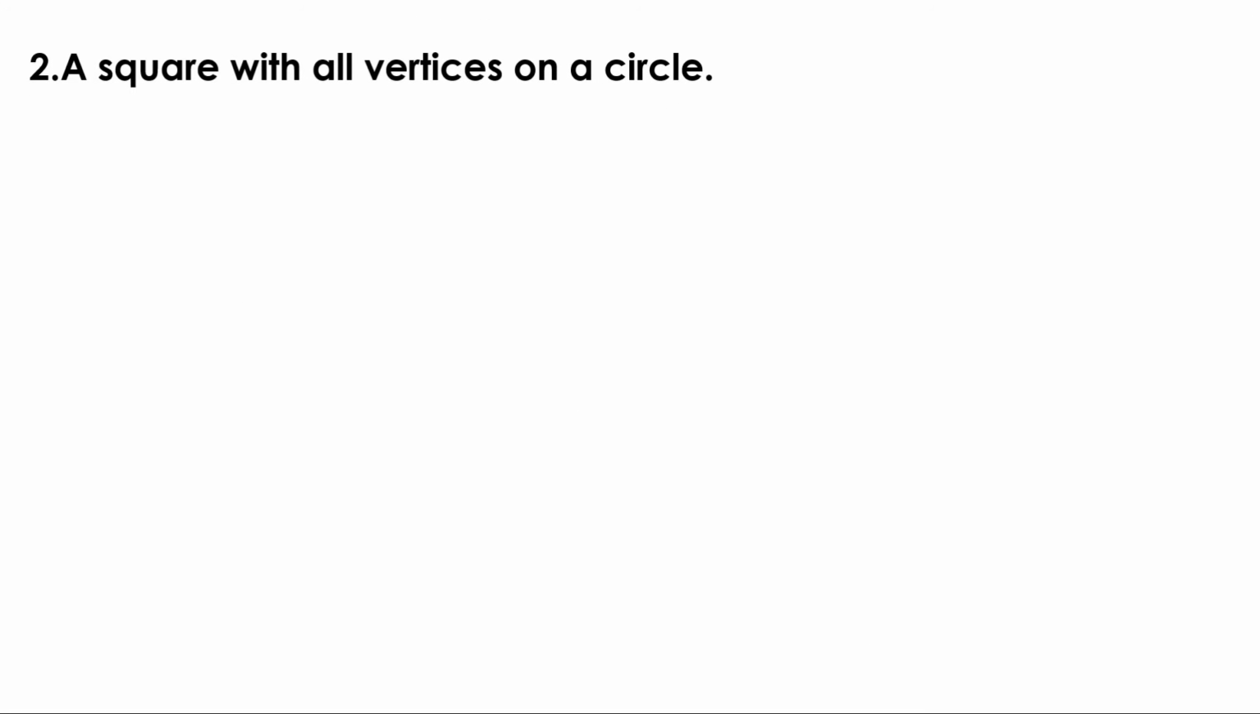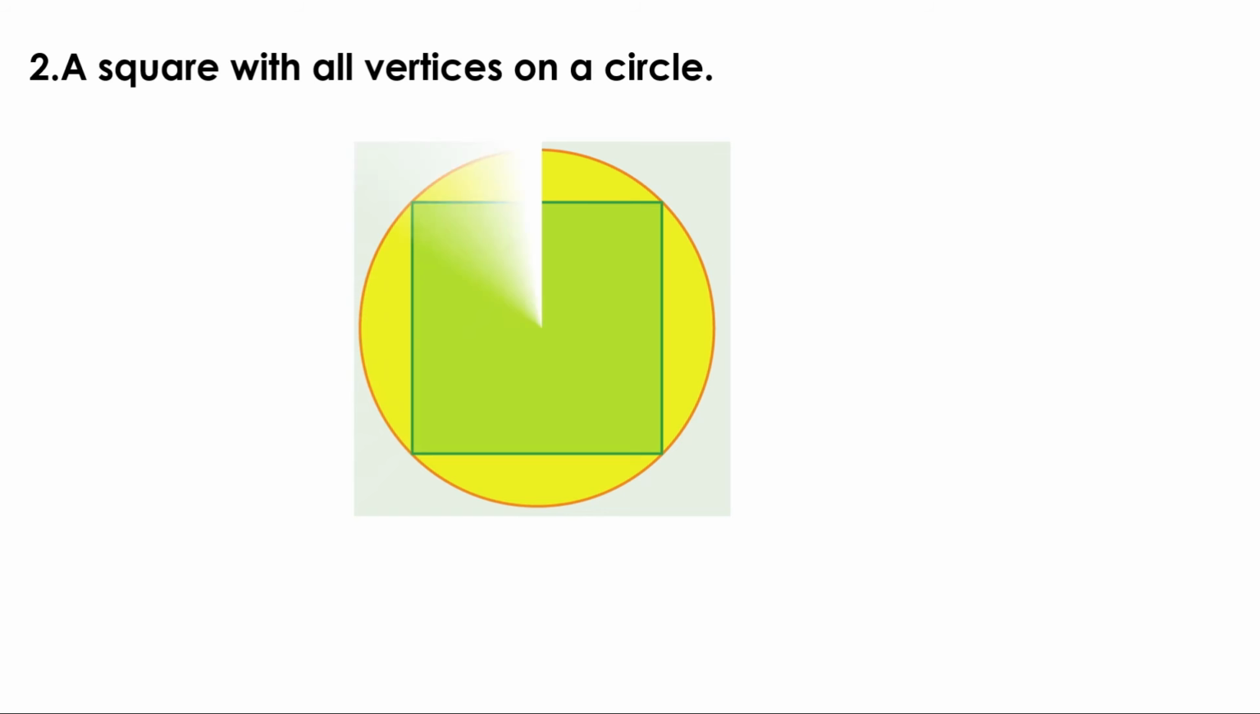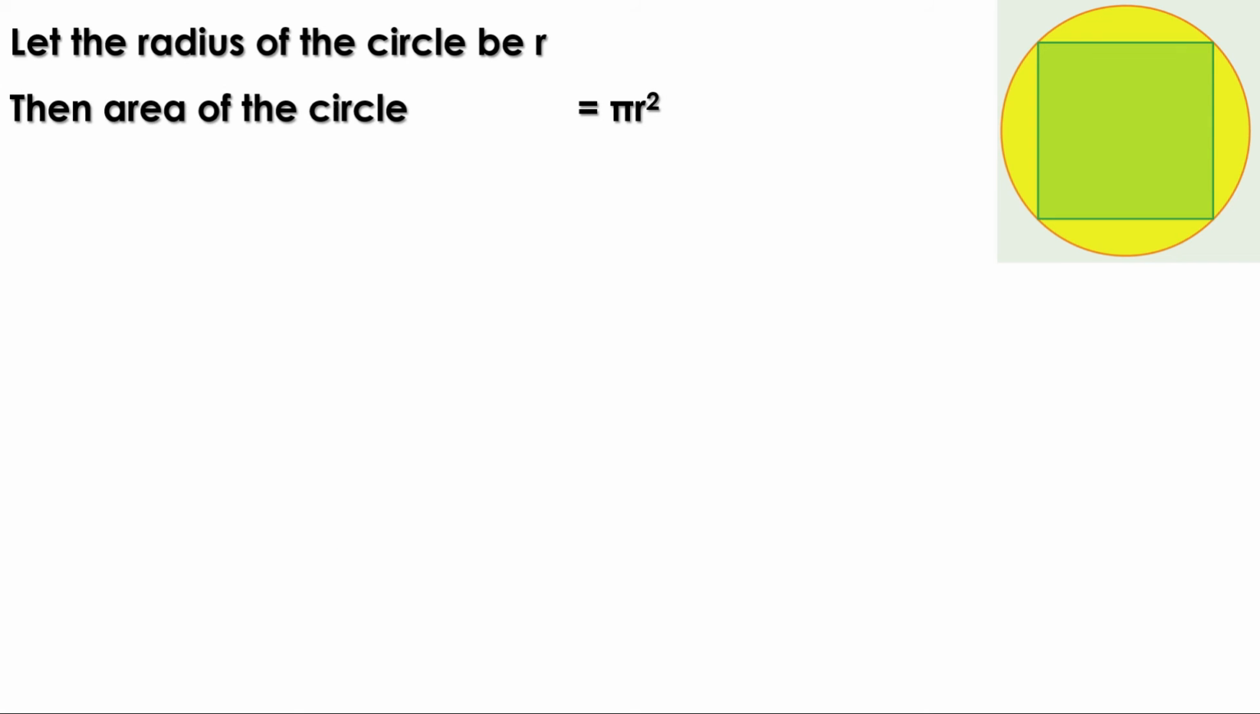Next problem. A square with all vertices on a circle. We have to find the probability of getting the dot within the green part. And we know for that we need to find the area of the square and the area of the circle. Let the radius of the circle be r. Then what is the area of the circle? We know if the radius is r, then the area of the circle is pi r square.